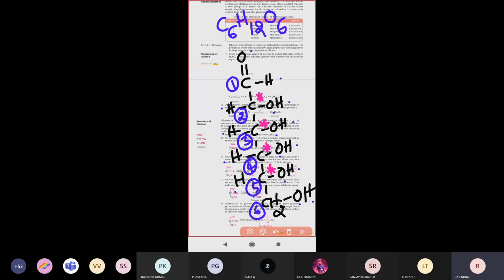So how are we going to say whether it is chiral or achiral? Let us see that. For example, this compound is considered as one group. This hydrogen atom is considered as another group. This OH group is considered as another group. And this whole compound is considered as another group.